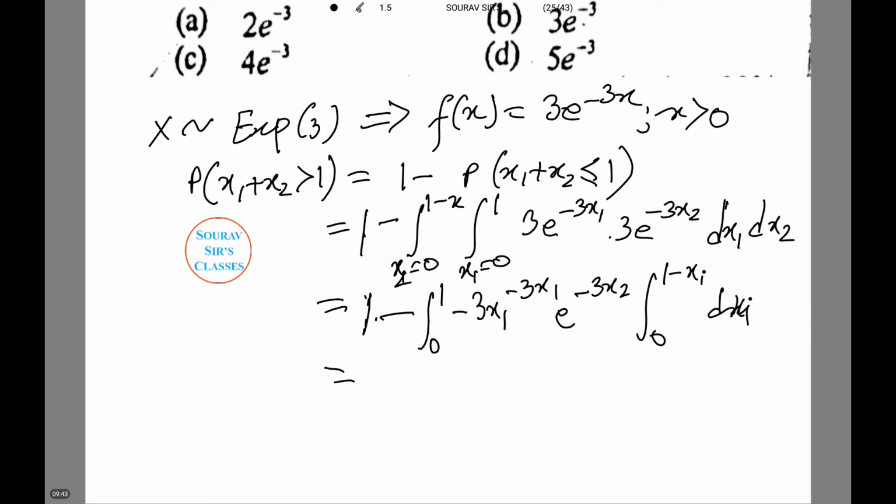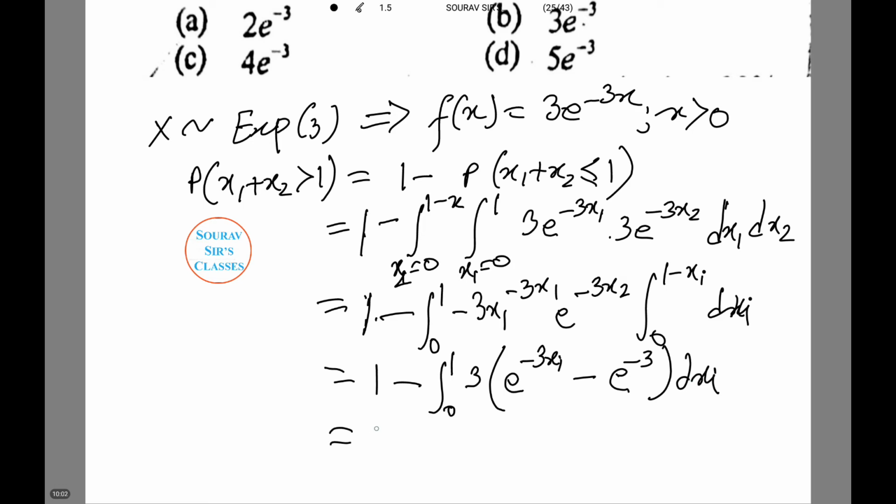This equals 1 minus integration 0 to 1 of 3 into e to power minus 3 Xi minus e to power minus 3, dXi. This equals 1 minus e to power minus 3 Xi.